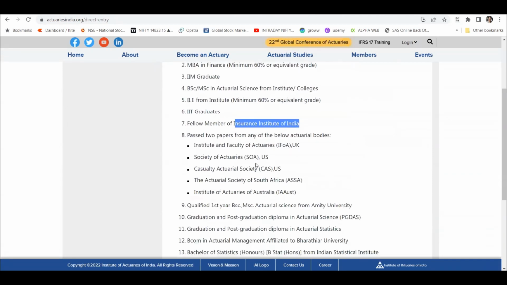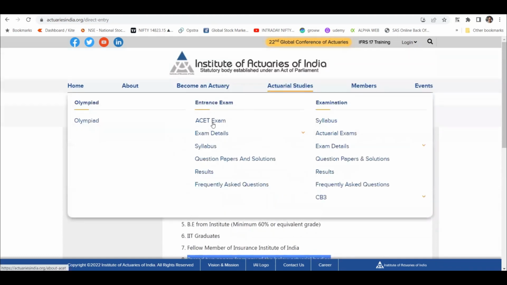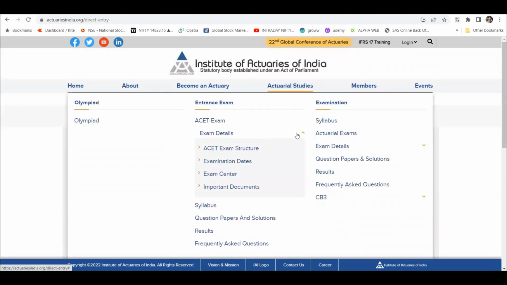I think the next best thing would be to clear two papers from the below societies. That way you are also advancing two papers from the Institute of Actuaries of UK, and you are still getting the entry. The question is, because right now the exemption has been stopped, both societies have stopped giving exemption, so will they get exemption for those two papers, or do you have to write those papers from here in India as well? That is something you need to mail the asset body and ask them, because I don't have the answer for that.